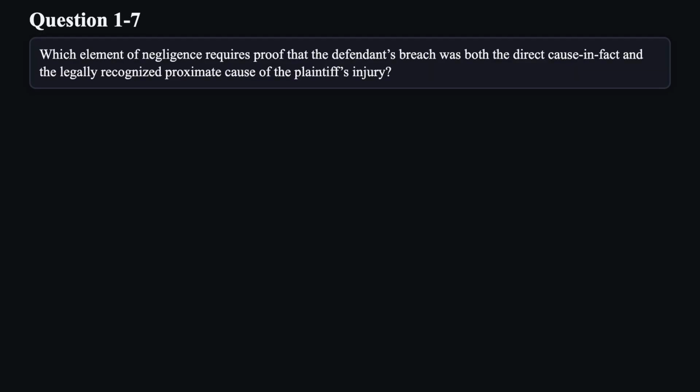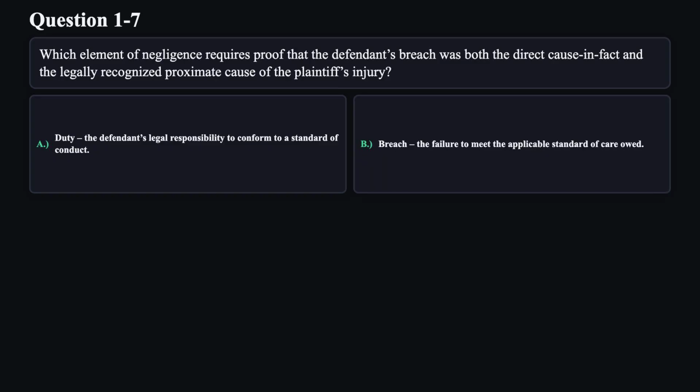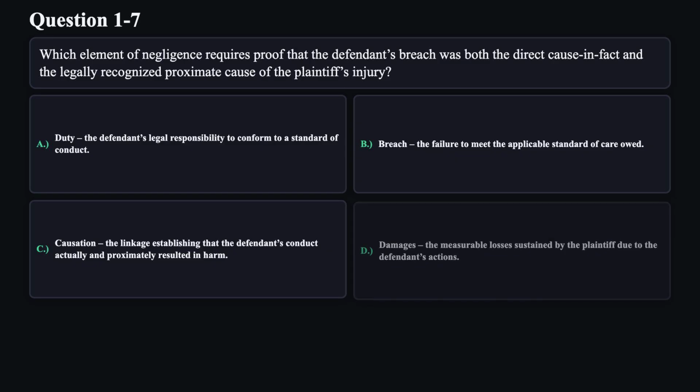Question 7. Which element of negligence requires proof that the defendant's breach was both the direct cause in fact and the legally recognized proximate cause of the plaintiff's injury? A. Duty. The defendant's legal responsibility to conform to a standard of conduct. B. Breach. The failure to meet the applicable standard of care owed. C. Causation. The linkage establishing that the defendant's conduct actually and proximately resulted in harm. D. Damages. The measurable losses sustained by the plaintiff due to the defendant's actions.